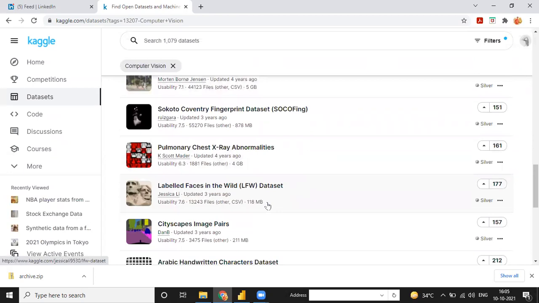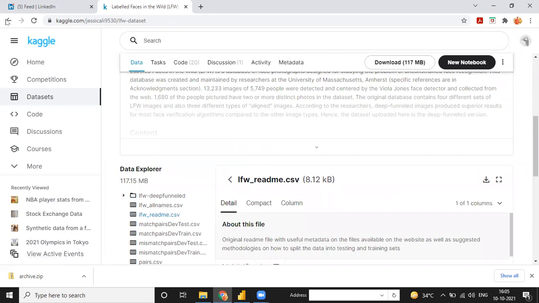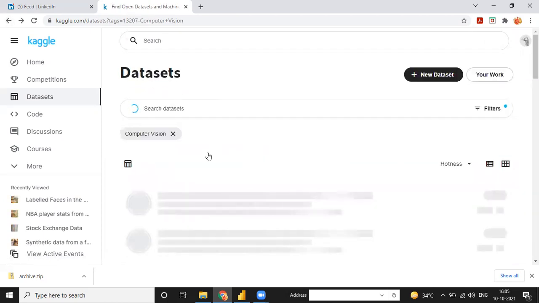LinkedIn is a place where you get multiple feedback on your visualizations and advanced analytic dashboards. If you make a dashboard and post the picture on LinkedIn, it will help you find a job automatically. You don't need to apply anywhere. If you post your work on LinkedIn, you will automatically get calls. So use LinkedIn also for getting a better job. You can use this site for your work.